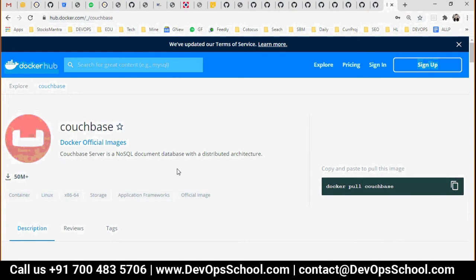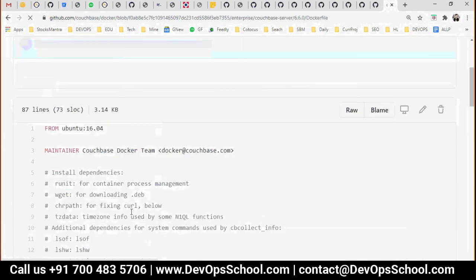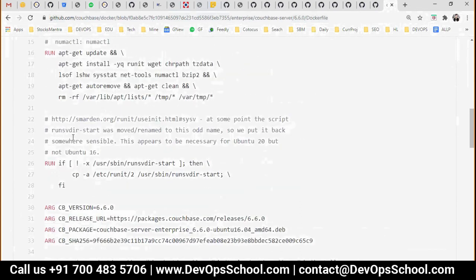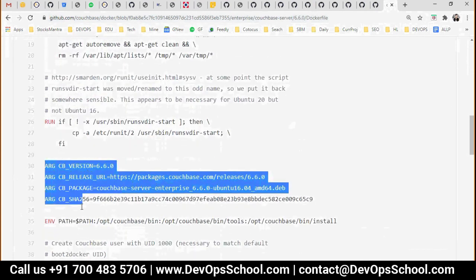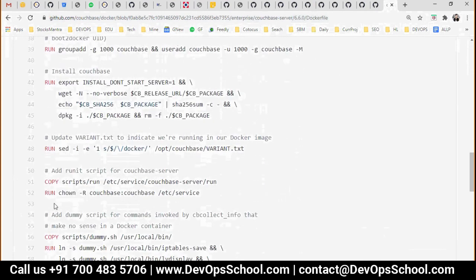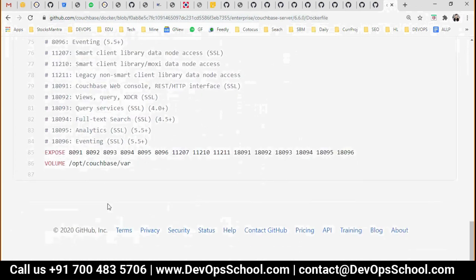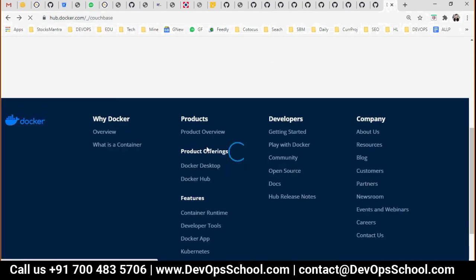Some of you might be using Couchbase. Click on this, it will take you to the Dockerfile on GitHub. So see here, this is a Dockerfile. That's all, this much of the Dockerfile. They have the same statements more or less: FROM, MAINTAINER, RUN, ARG, ENV, RUN, COPY, RUN, and CMD, ENTRYPOINT, which I'll talk about, it is a pending topic. EXPOSE and VOLUME, more or less the same you find. There are not many instructions, hardly 15 instructions, and they are self-explanatory. So for any image you just click, you will get an example of it.